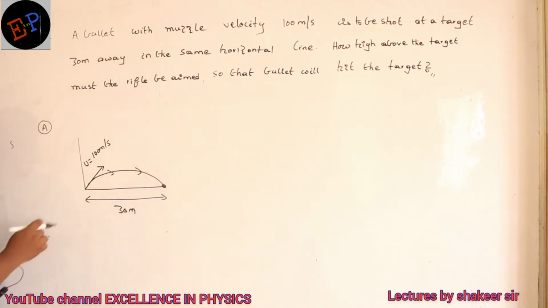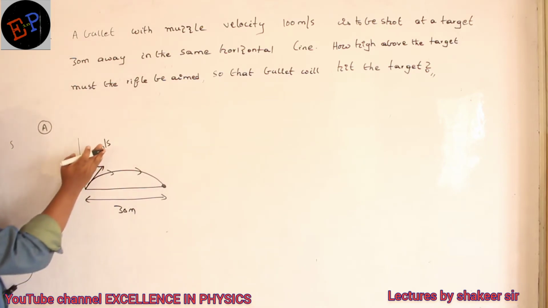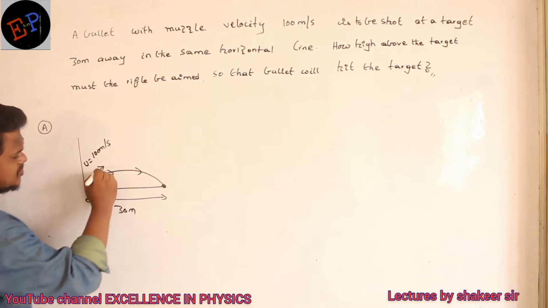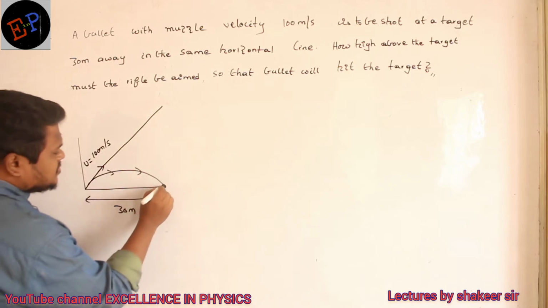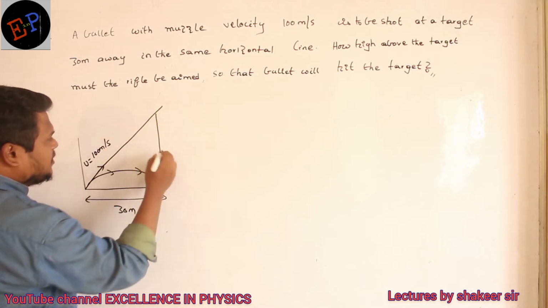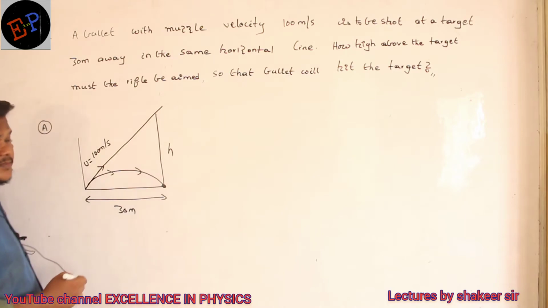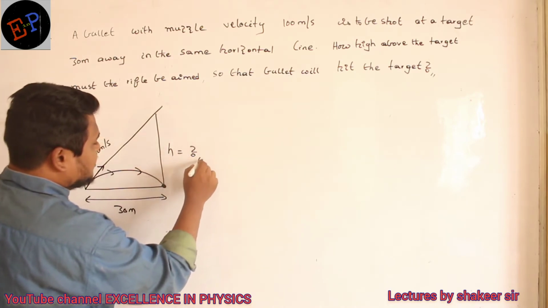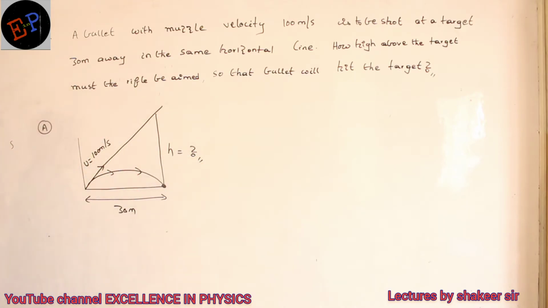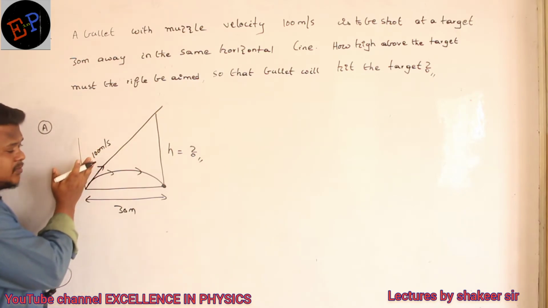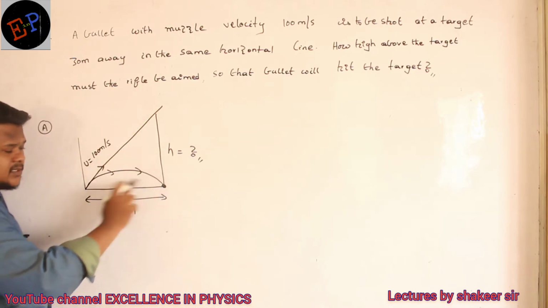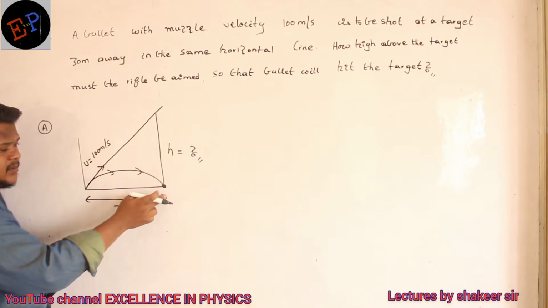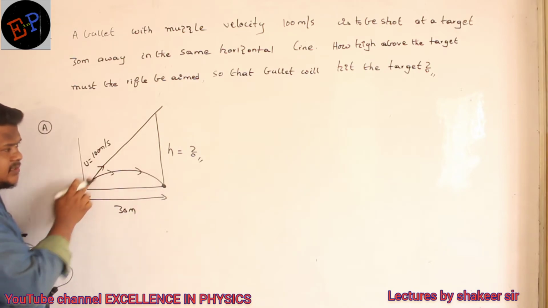The question is that we have to aim at a particular angle. So this is the direction in which I am aiming my gun. So this is the height above the target. If this height is h, this height we are supposed to calculate. Have you understood the question? So if I fire at this angle, the bullet cannot travel in a straight line like this. The bullet will travel in a parabolic path and it will hit the target. But definitely I have to aim my gun in this direction.